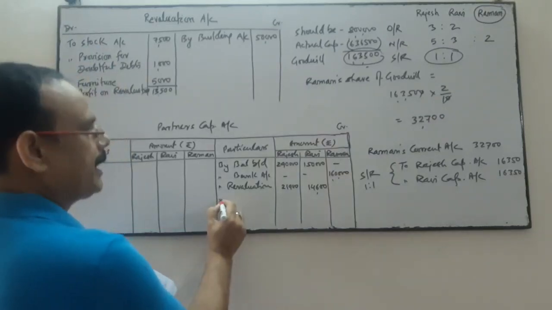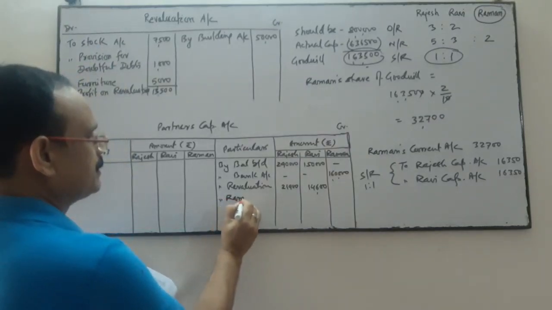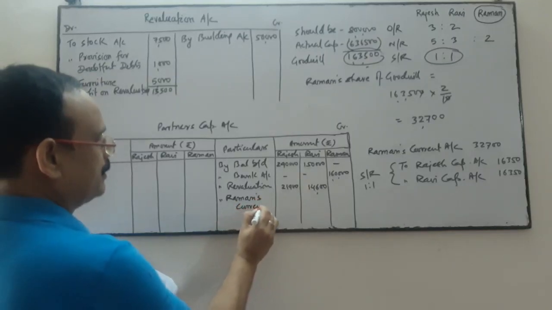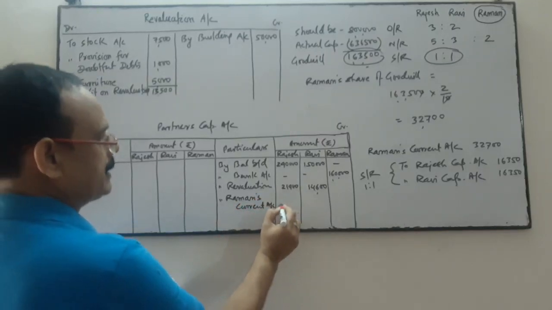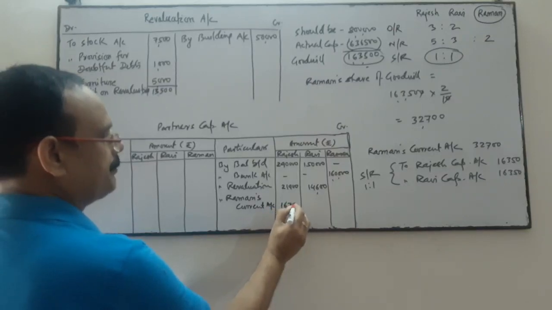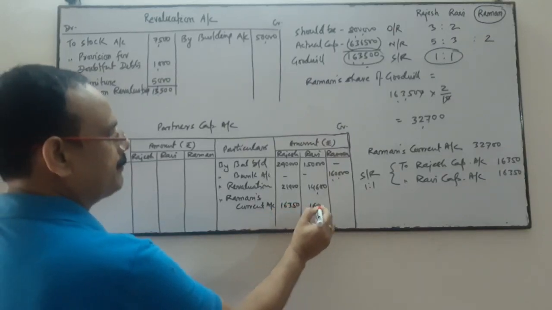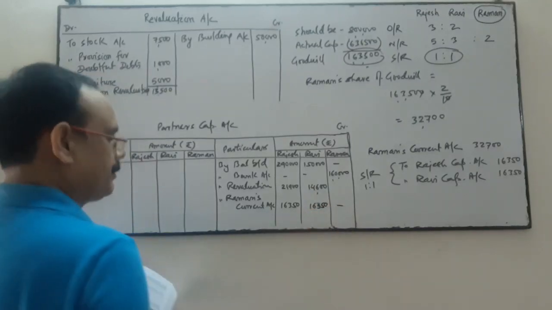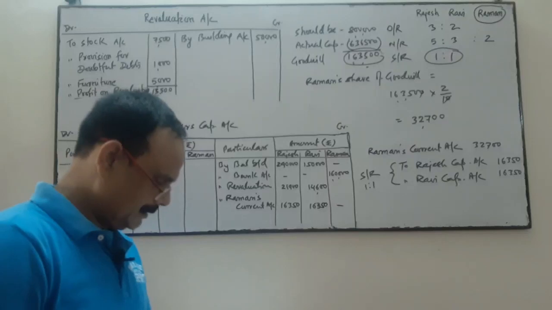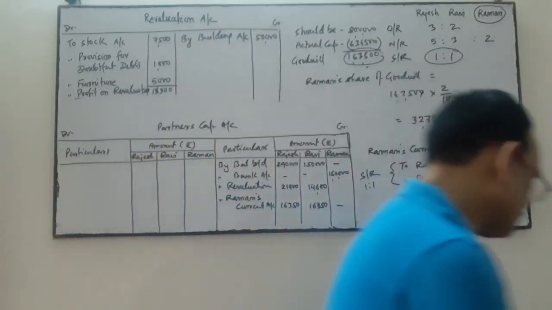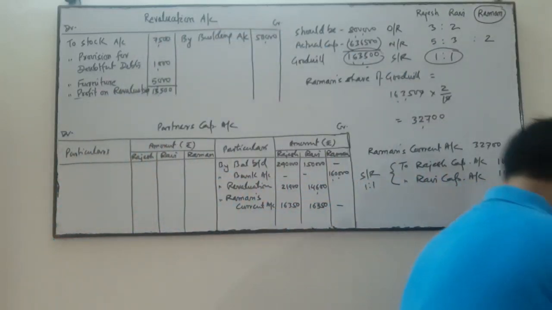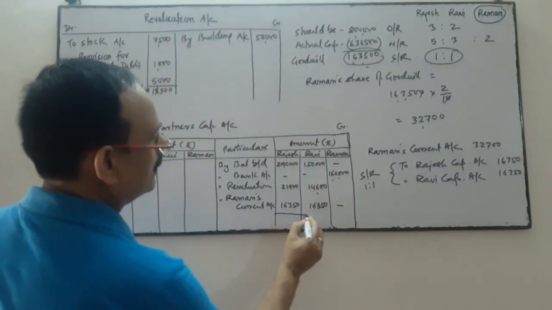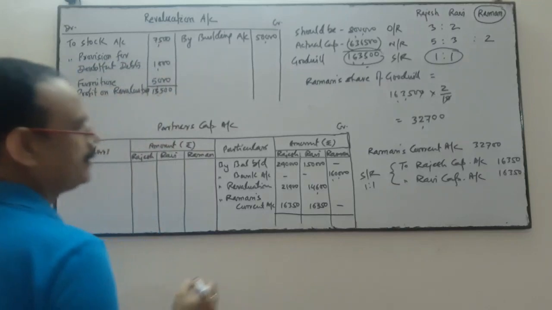So this side by Raman's current account, in Rajesh column 16,350 and Ravi's column 16,350. Okay? Is there any figure? No. So there is no other item. Now what we do, we'll do the total of this side.